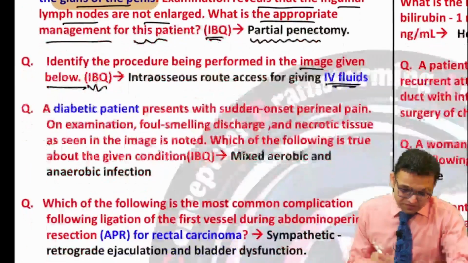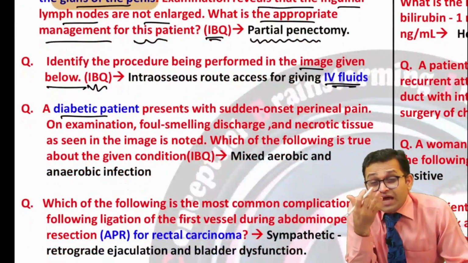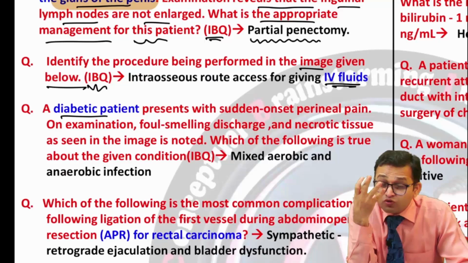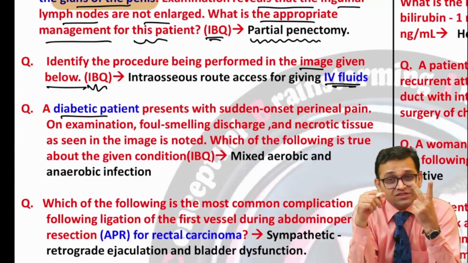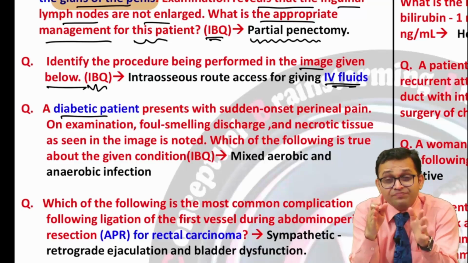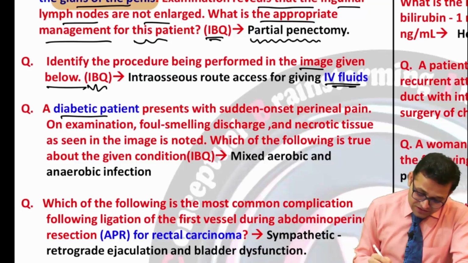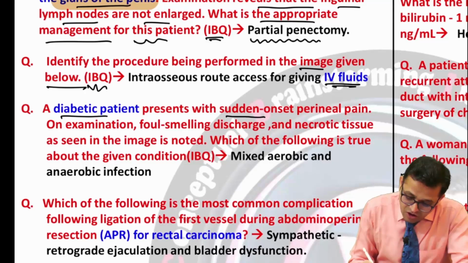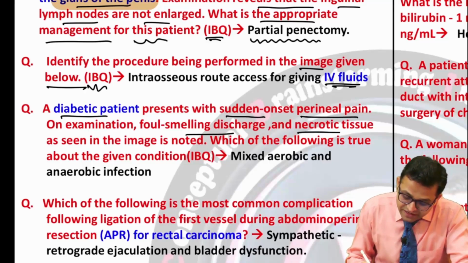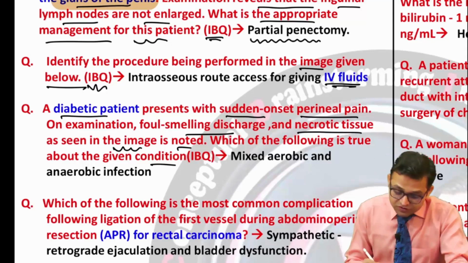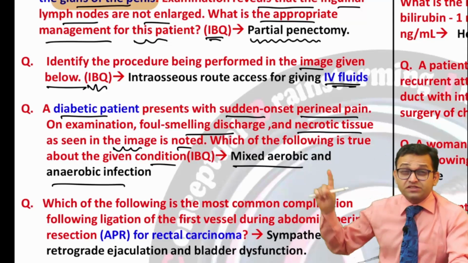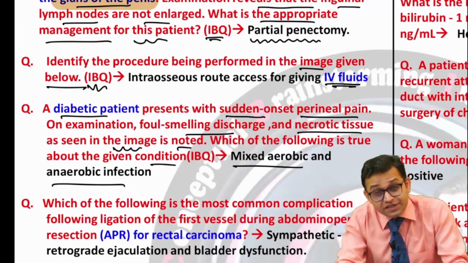Next, the diabetic patient. Definitely diabetes is one of the most common causes of death in the world, along with cardiovascular disease and cancer. So no excuse with the diabetes topic. This is our analysis. You can see the patient presents with sudden onset perineal pain. On examination, foul-smelling discharge and necrotic tissue as seen in the image is noted. Which of the following is true about the given condition? The answer was mixed aerobic and anaerobic infection. This is a surgery and microbiology integrated topic.